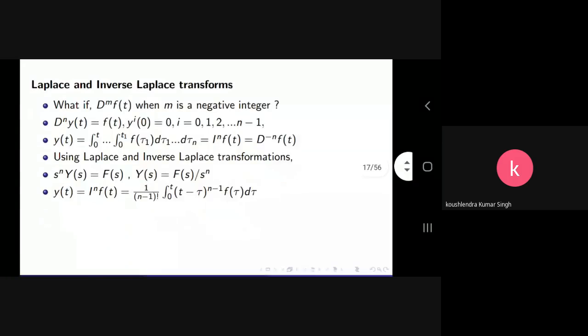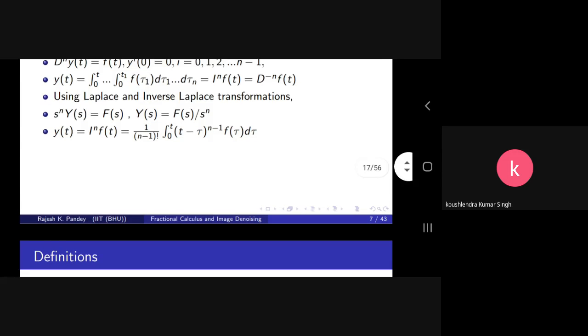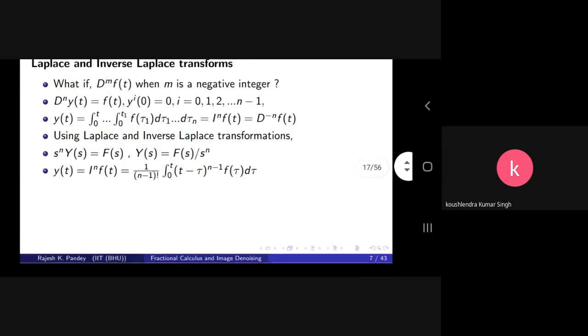It is defined using the same relation we used earlier: s^n Y(s) equals F(s), or Y(s) equals F(s) upon s^n, and y(t) equals I^n f(t). Basically, using the same formula, it is 1 upon (n − 1) factorial times the integral from 0 to t of (t − τ)^(n−1) f(τ) dτ.